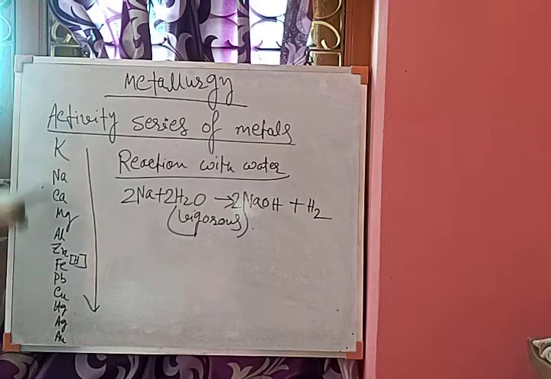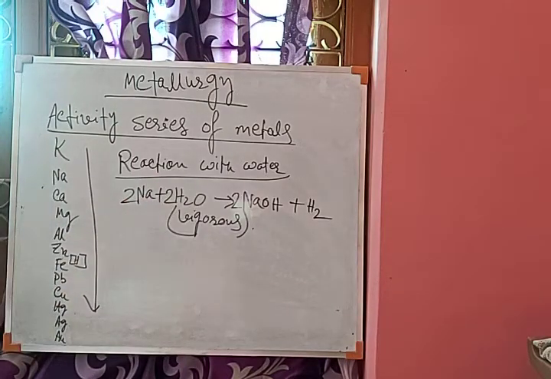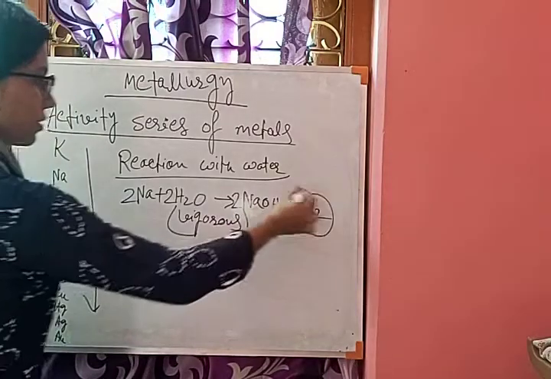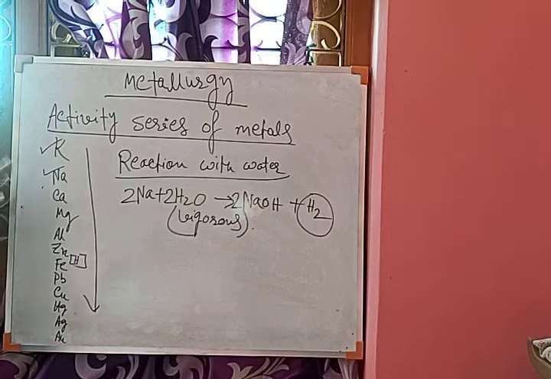Okay, so these metals are above hydrogen, so they are more reactive than hydrogen. That means they can react with cold water. Sodium can react even with cold water to produce hydrogen gas. That means sodium, potassium, and the metals at the top of the metal activity series, which are very reactive, can react with cold water.